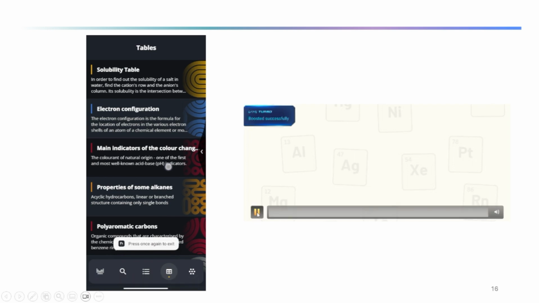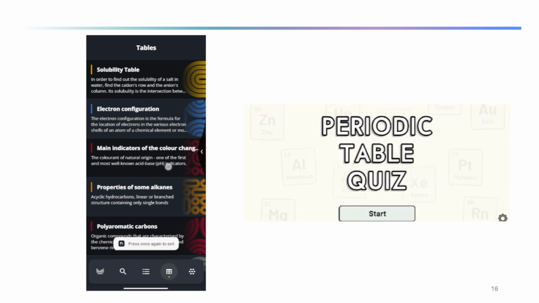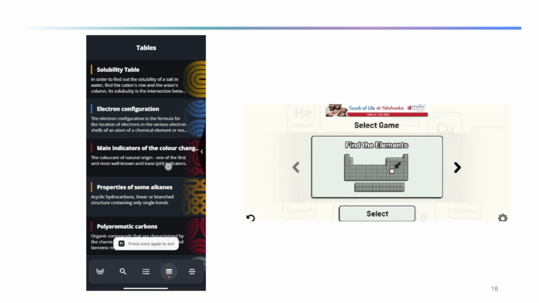Now let's see another app. This app is kind of a periodic table quiz. They will either give you the atomic number or the symbol, and you have to find its position. So let's see this app. I will start it. Here you can select different options.